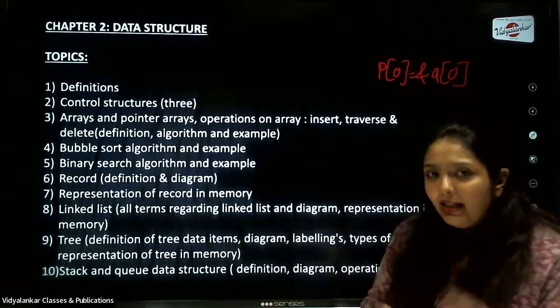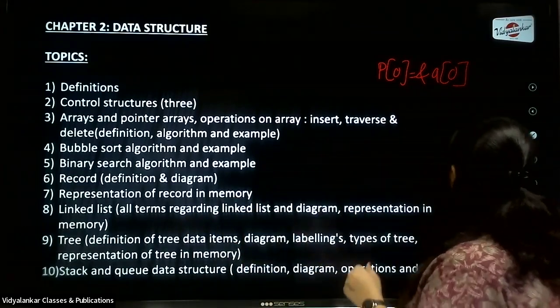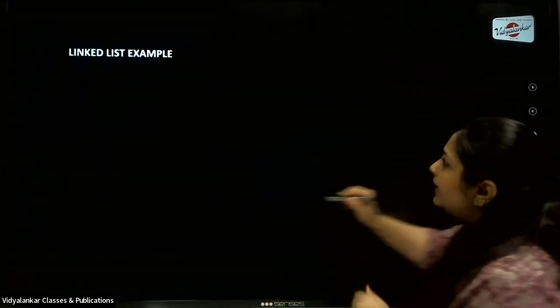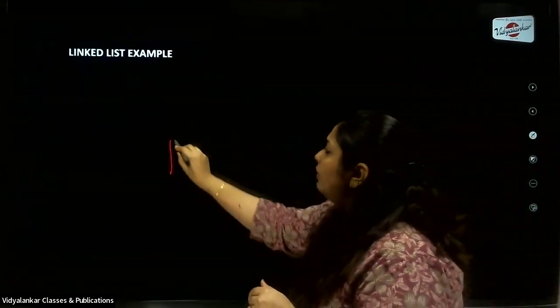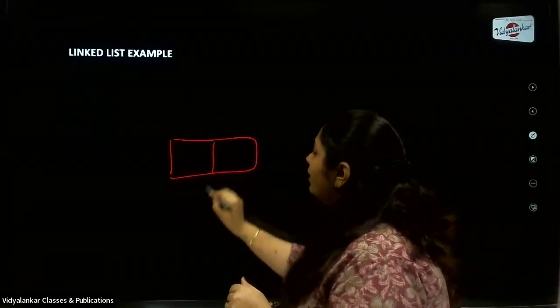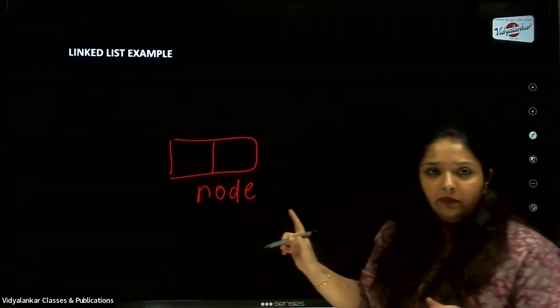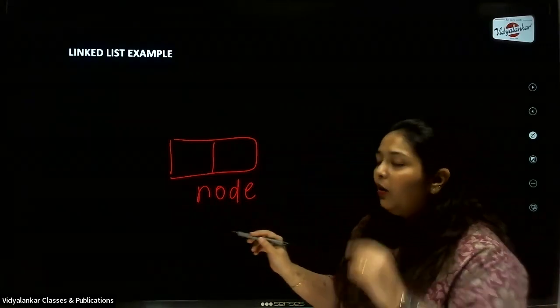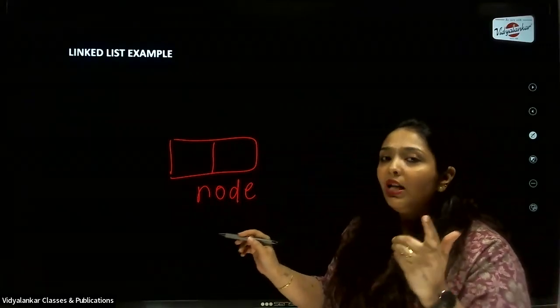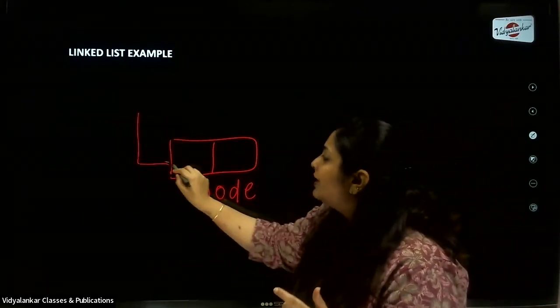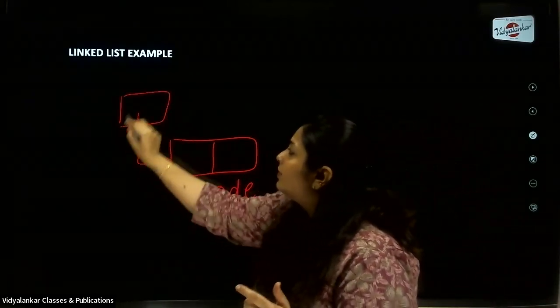Next, we talk about linked lists. So I would want to discuss that. Don't forget a few key points about linked lists. Don't forget to mention what a linked list consists of. So it consists of a node. Always remember that. And there is always a starting point of the linked list. So don't forget to show the start of your linked list.